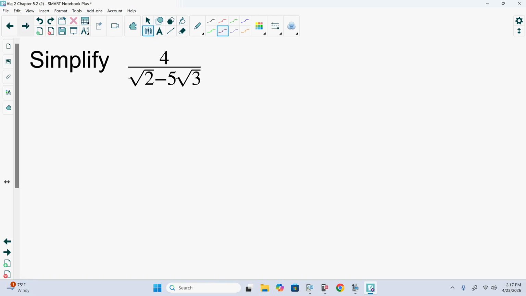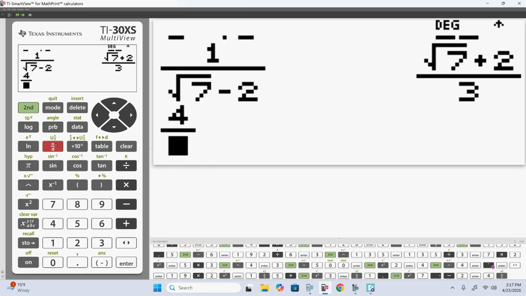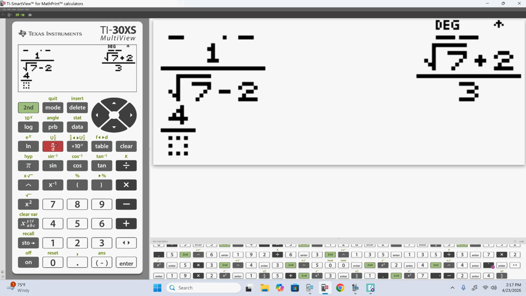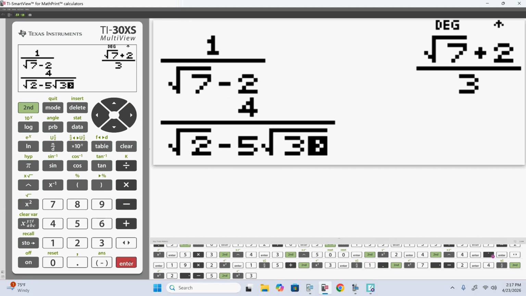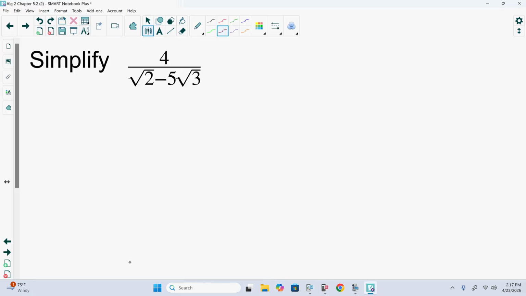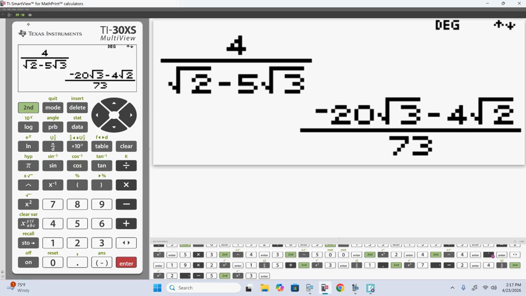Well, 4 over square root of 2 minus 5 square root of 3. Yep. As long as those numbers don't get way too big, that calculator will do it every single time.